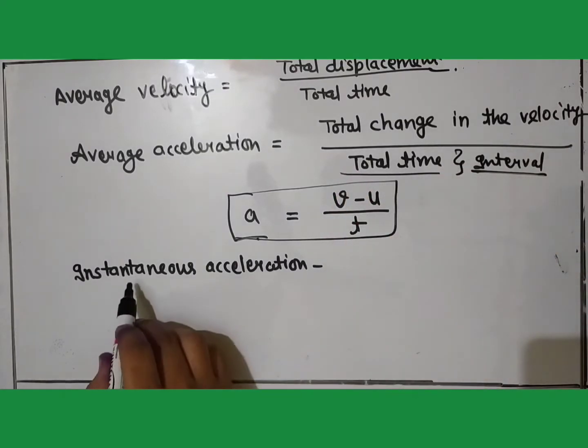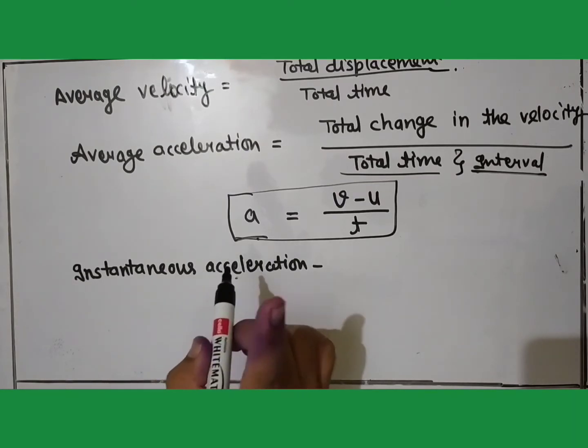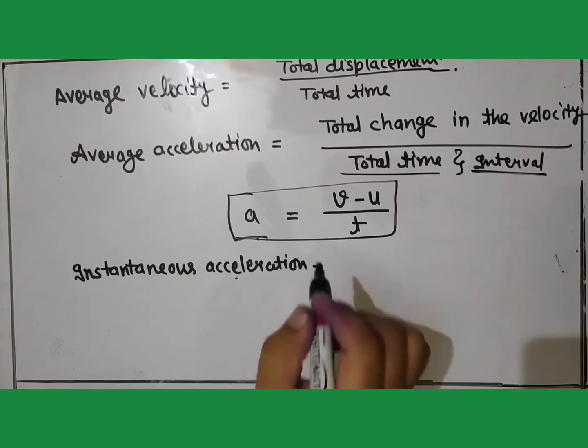When we are trying to define the acceleration at a particular instant, it means we are limiting ourselves to a particular point of time.